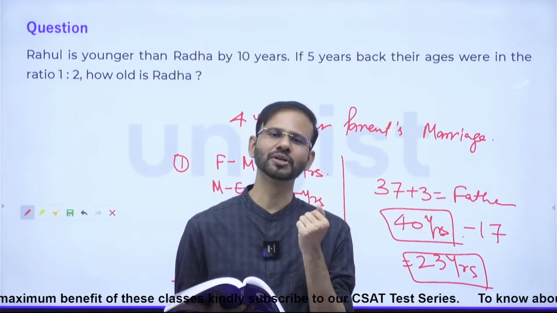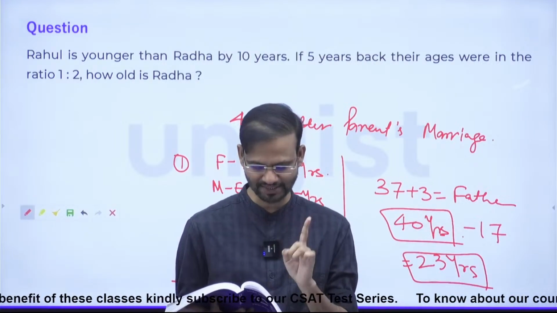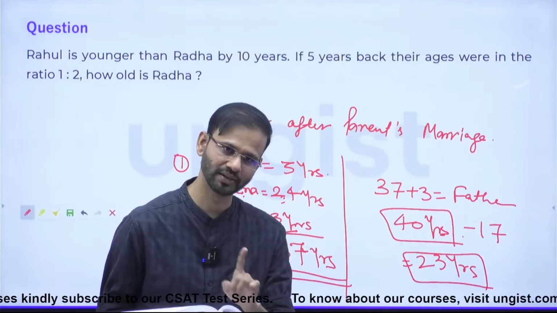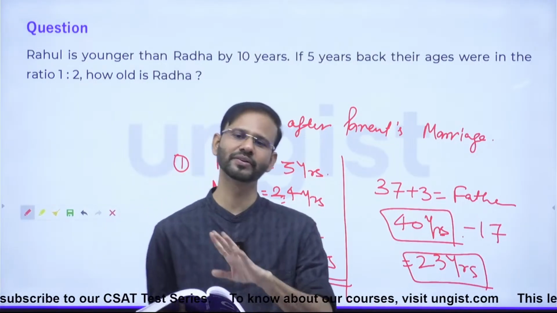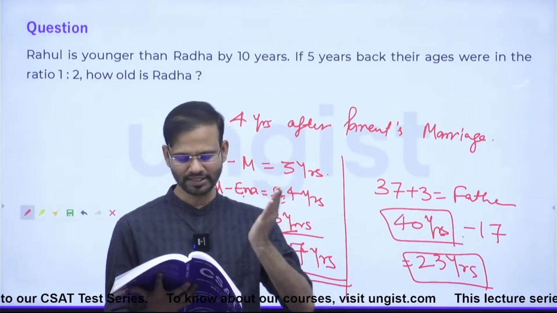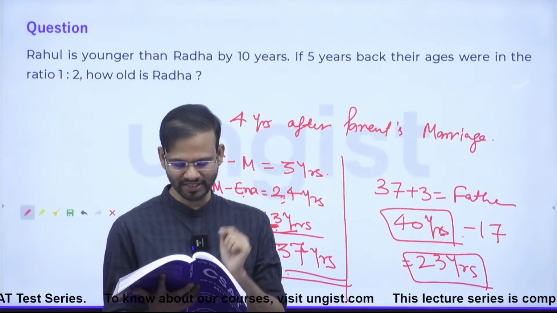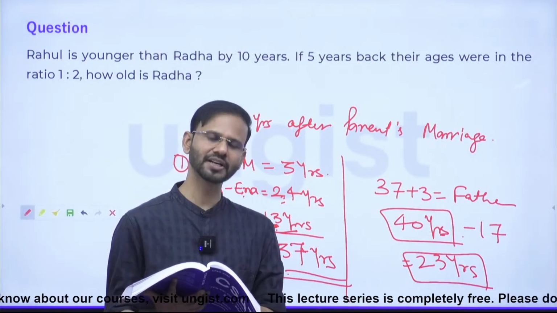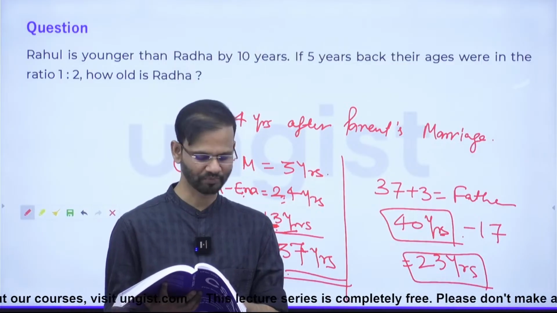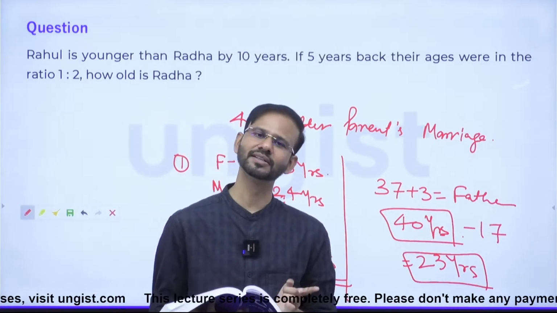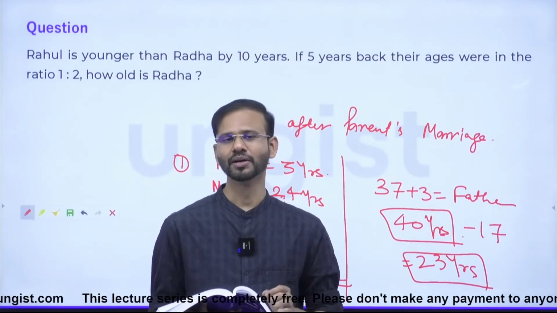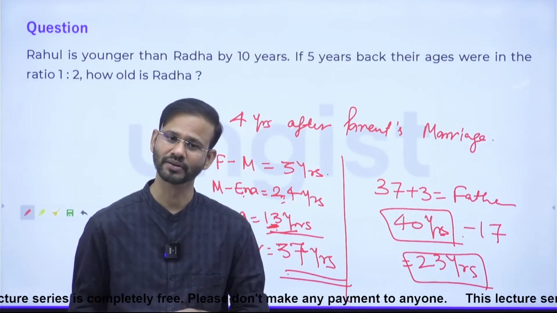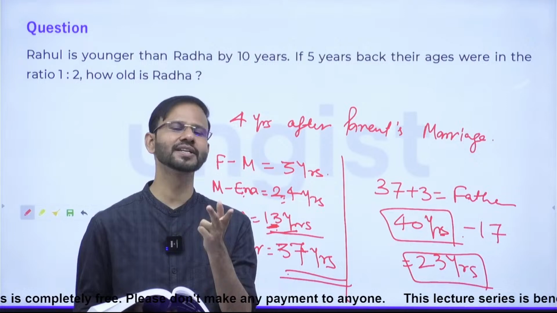Just come to statement number 2 alone first. Guys, statement number 2 alone. When you read statement number 2, forget about statement number 1. Any information which is given in statement number 1, just forget that. Statement number 2 is saying 5 years later, the ages of Manisha and her mother will be in the ratio 3:5. Alright, guys, 5 years later their ages will be in the ratio 3:5. But alone this information will not give you any clue about their ages. Right? If you know the difference between their ages, that is fine.